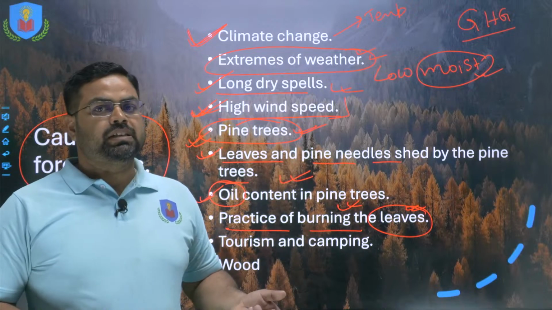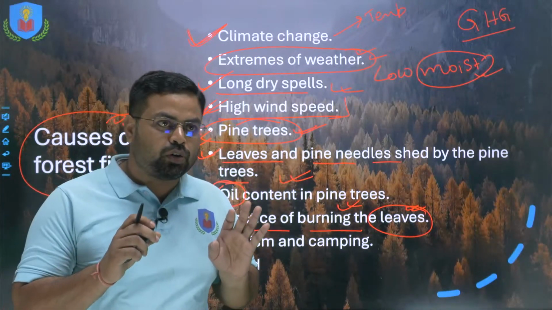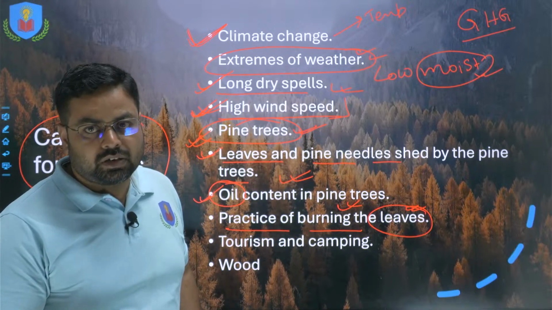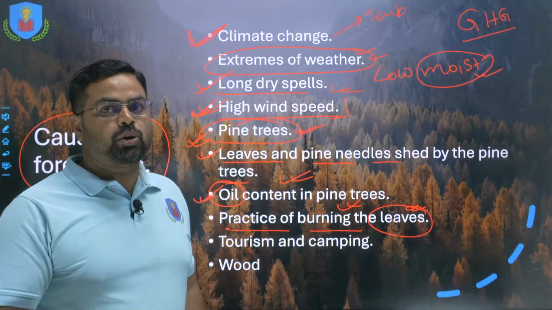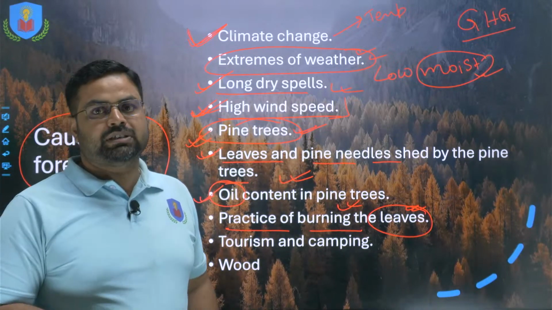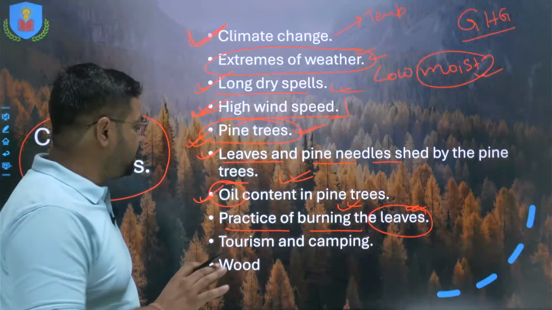So for this reason they burn the leaves, but they are not so technically prudent or knowledgeable as to how to burn those leaves in a controlled manner, and most of the time mishaps occur and the forest fire gets spread out. So this is one of the major reasons.